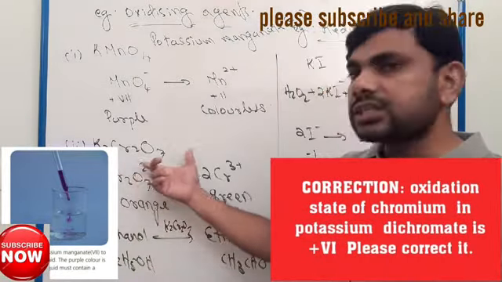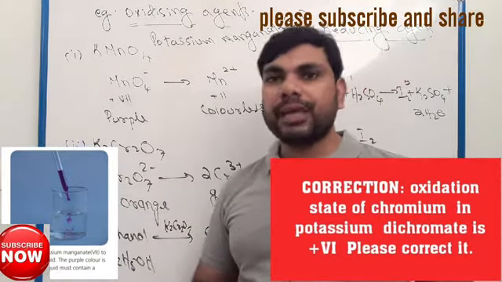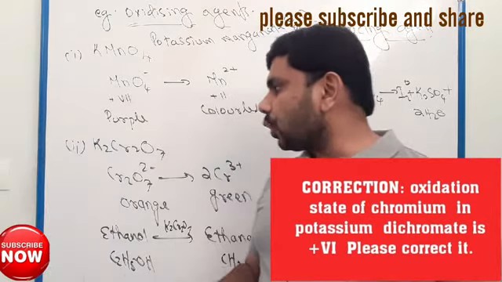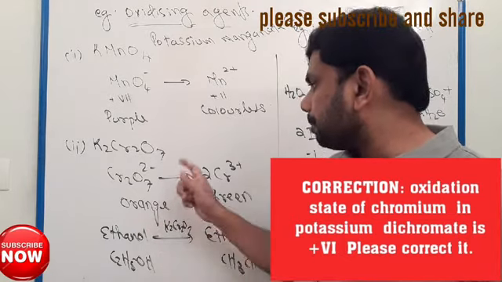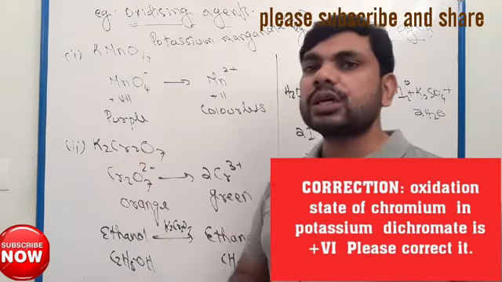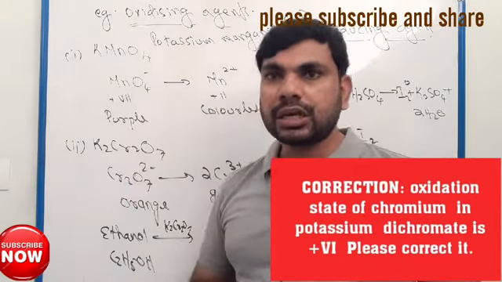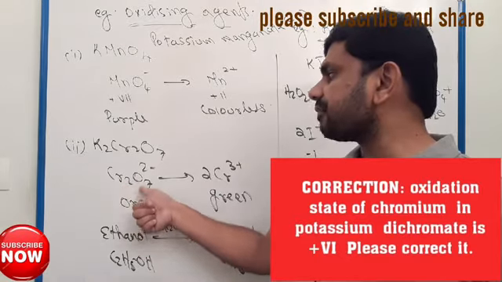Okay, another oxidizing agent is potassium dichromate, K2Cr2O7, or you can write it as Cr2O7 2 minus.